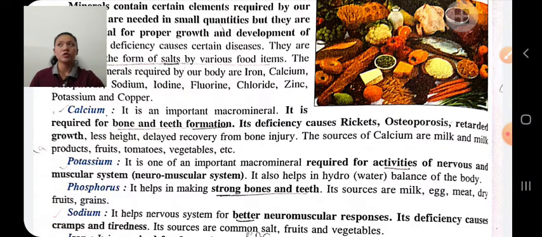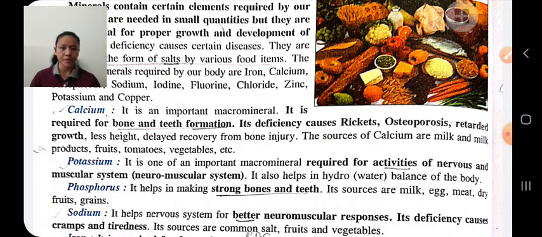Potassium is also a macro mineral. It is required for the activity of the nervous and muscular system, that is for the neuromuscular system. It helps in maintaining water balance in our body. The deficiency of potassium. Next is phosphorus. It helps in making the bones and teeth strong. The sources of phosphorus are milk, egg, meat, dry fruits.